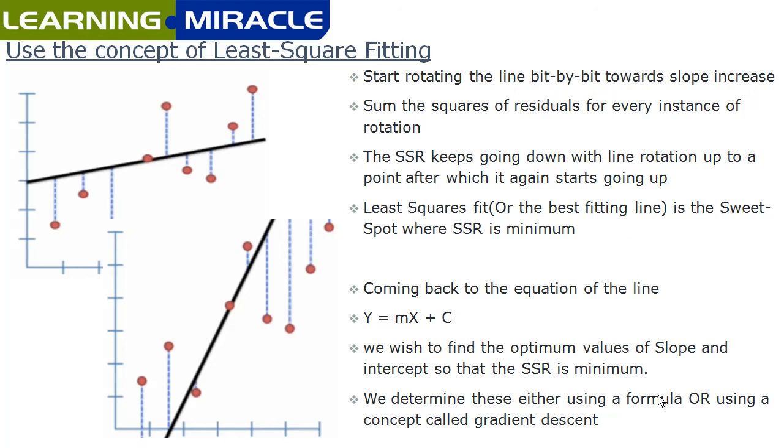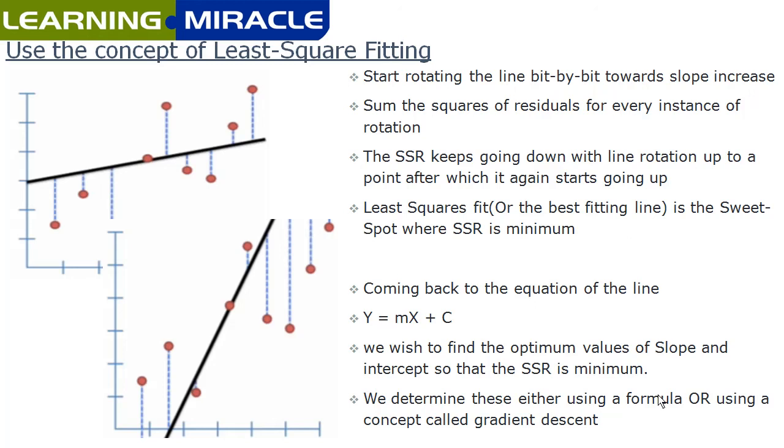Now, the sum of square residual for every instance of rotation starts going down, because the sum of square residual now is related to a line which is better fitting than the worst fitting one. As you can see, a slightly rotated line has lower residual as compared to the worst fitting one. So the least square fit is the sweet spot where the sum of square residual is minimum.